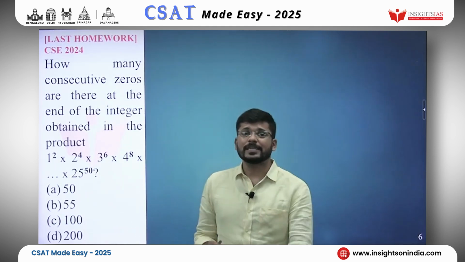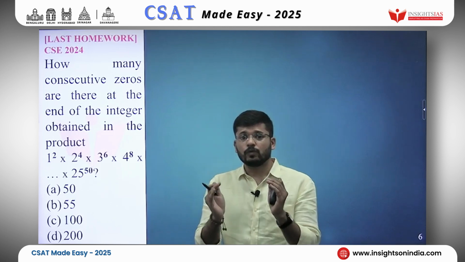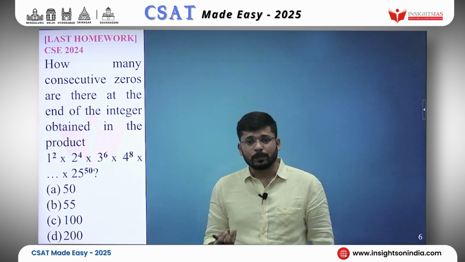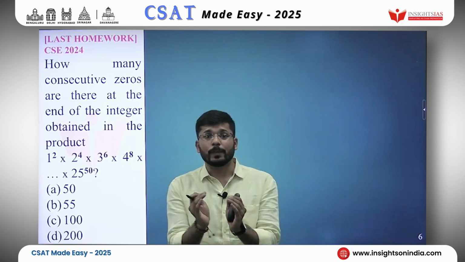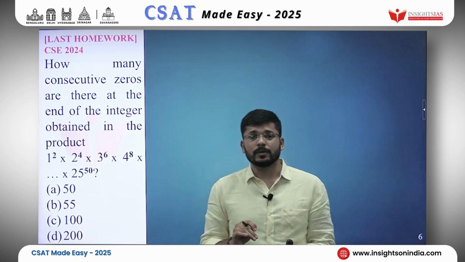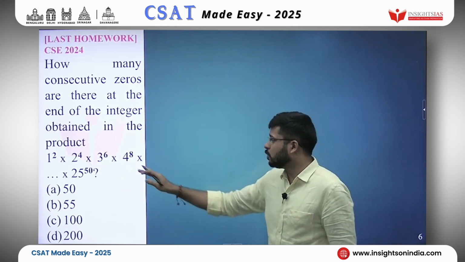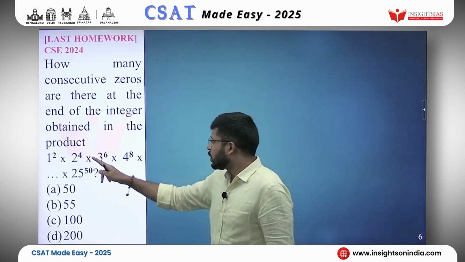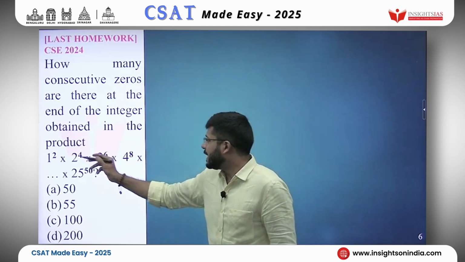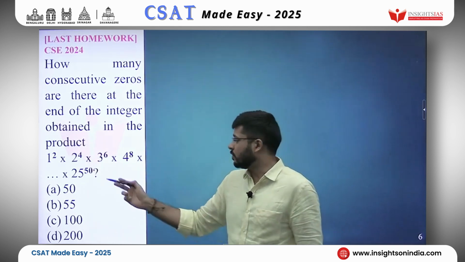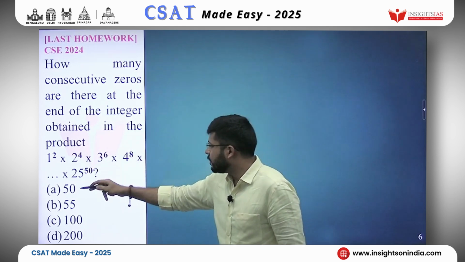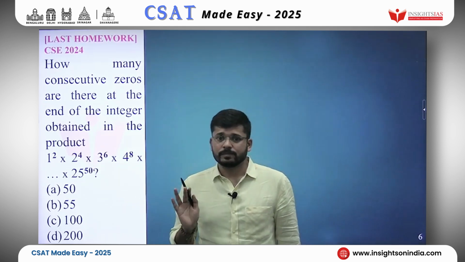The concept behind this question is that however many 2s and 5s you get when you express any term as a product of prime factors, however many pairs of 2 and 5 you get, that many zeros will be there at the end of that number. Okay, we will use that concept to answer this question. However, each number is being raised to what? What is the pattern here? Each number is being raised to double of itself. 1 raised to 2, 2 raised to 4, 3 raised to 6, 4 raised to 8, and 25 raised to 50. Okay, that is the pattern here.